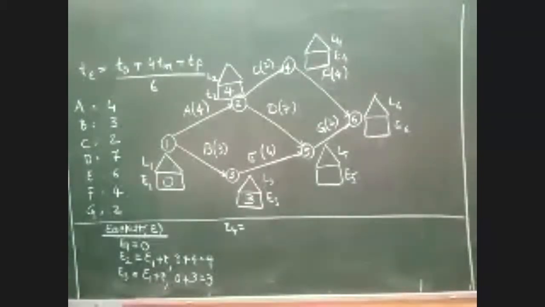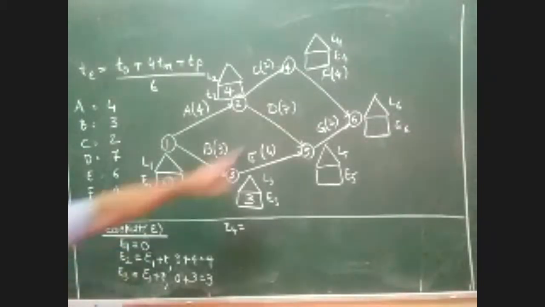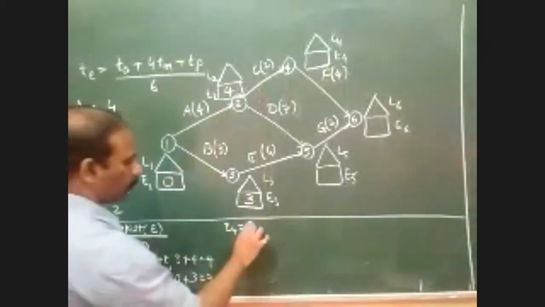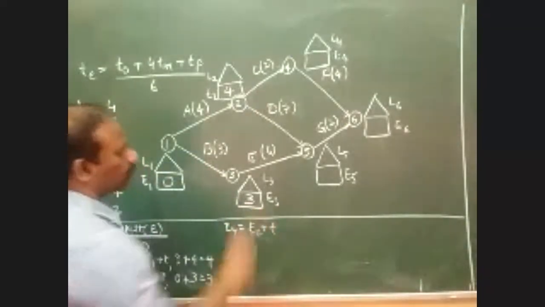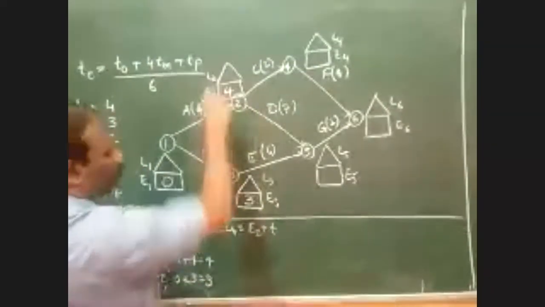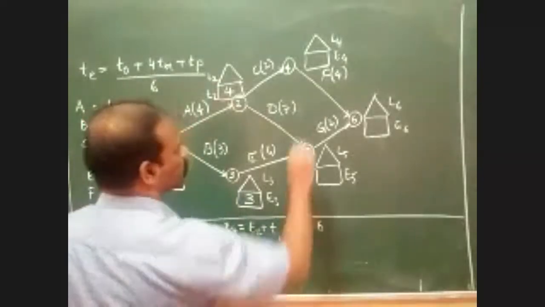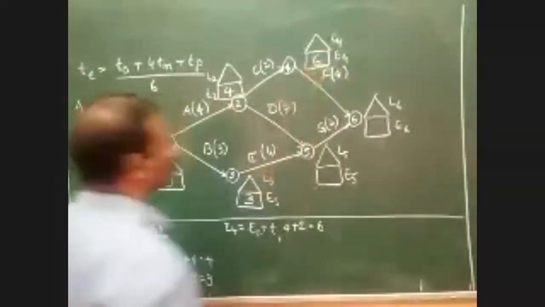E2 plus T. You can see that the 4 is coming from 2. So what will be the equation now? E4 equals E2 plus T. What is the E2 value? 4. So 4 plus 2 becomes 6. The value of E4 is equal to 6.